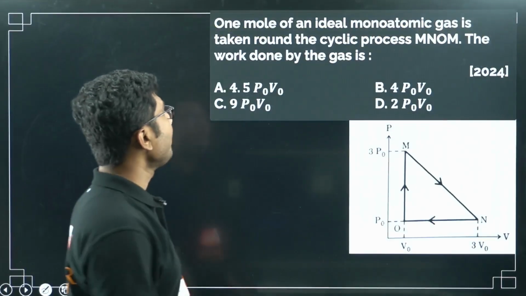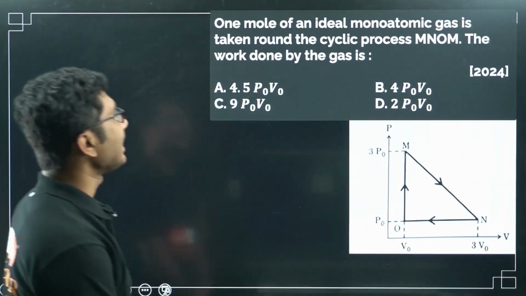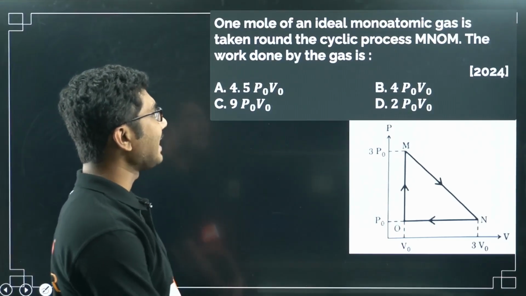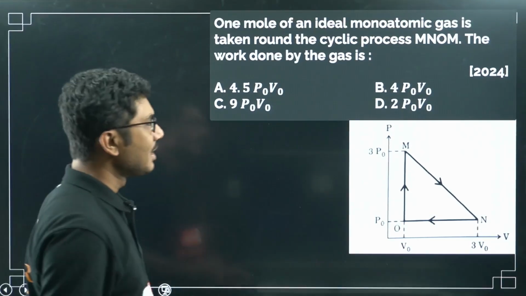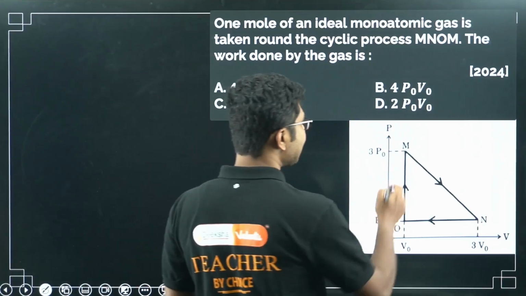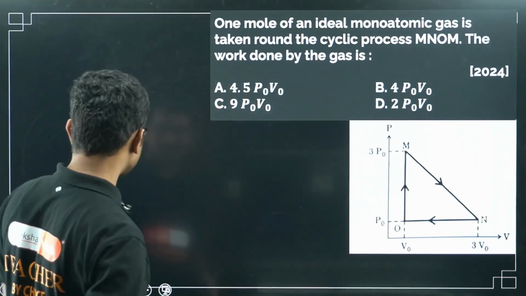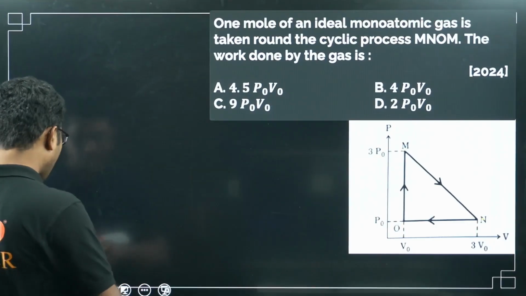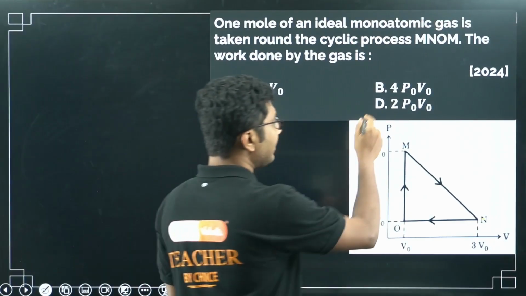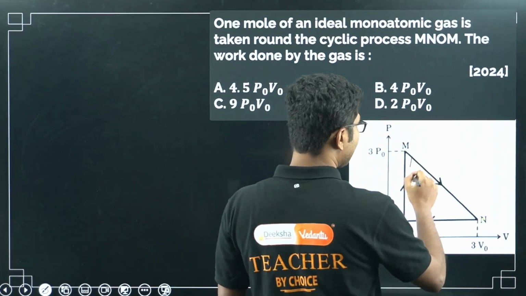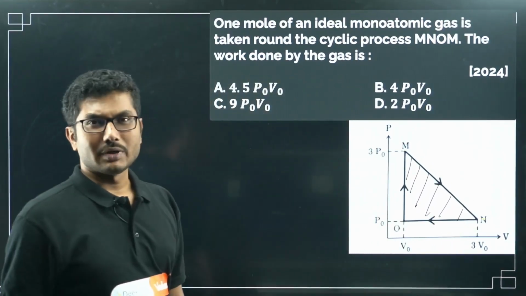See one problem. 1 mole of ideal monoatomic gas is taken around a cyclic process MNOM. Calculate the work done by the gas. Now what is the rule we just learned about the work done? So this is a PV graph. If we can calculate the area of this region, that will give us the work done.